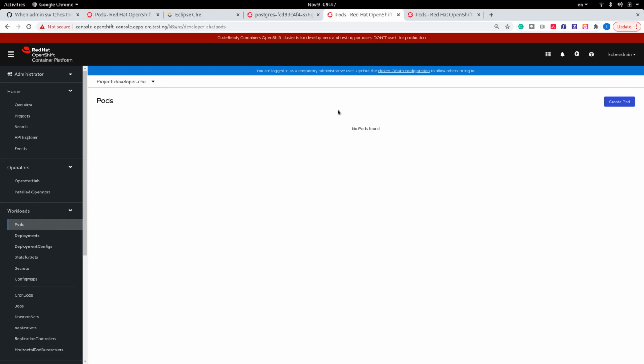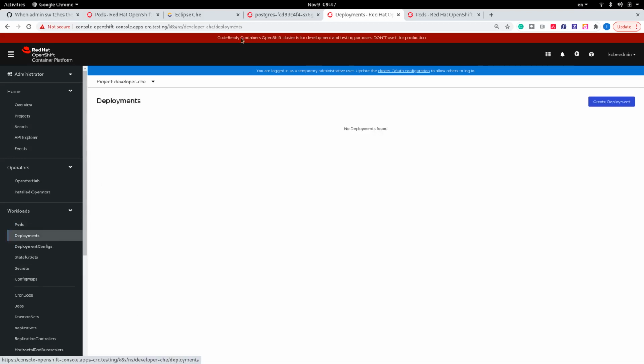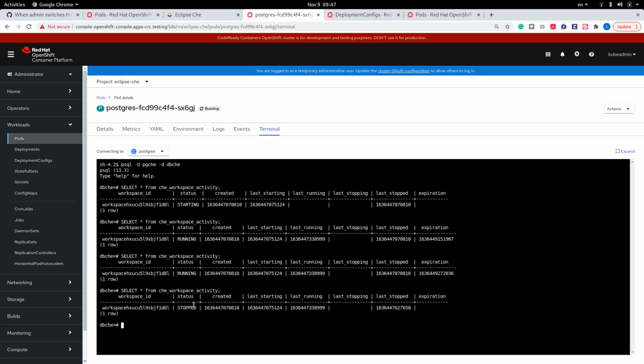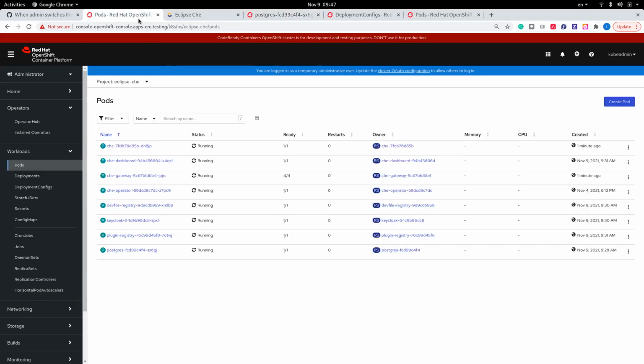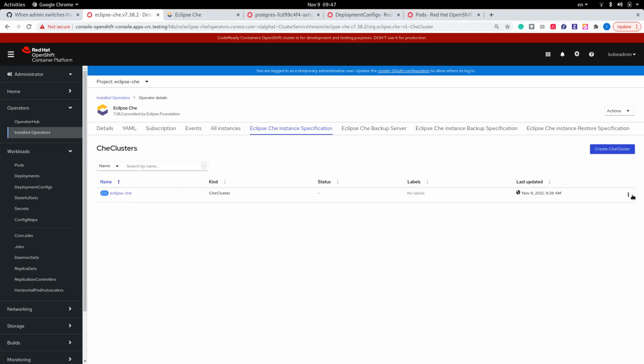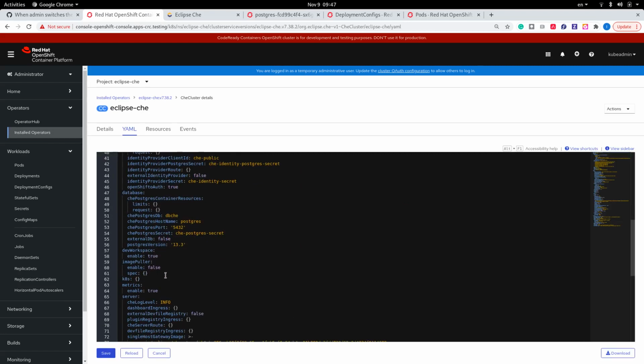So you see the pod's gone, so we have no resources anymore in the developer Che namespace, no pods, no deployments, no deployment configs. If we go to the database and run the workspace activity, you'll see that the workspace is stopped. So previously it had the running state, and after redeployment, on the custom resource level, we can see that DevWorkspace is now disabled. That's it. Thank you for watching.